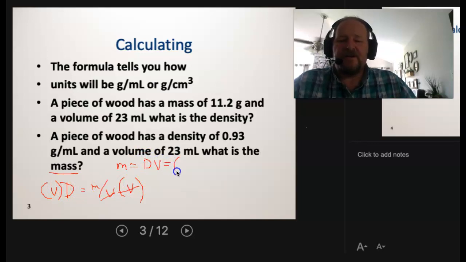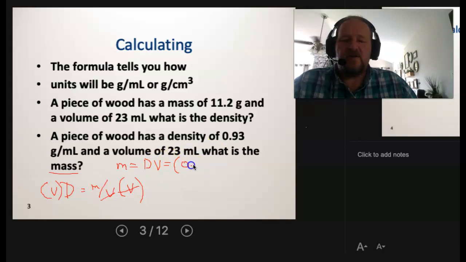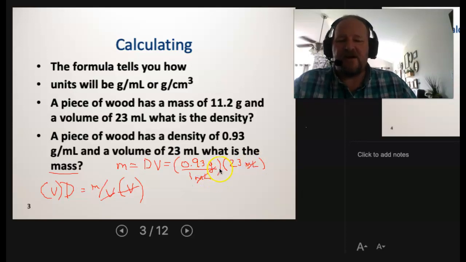And so then I'm going to go up here and say, okay, the density we're told is 0.93 grams for each milliliter, so per 1 milliliter. So you can see what I did here is I broke that unit up and I put grams in the top, milliliters in the bottom. The reason why I'm doing that is because now I'm going to multiply by volume, so times 23 milliliters. So now I can see the milliliters will cancel, leaving me with grams.